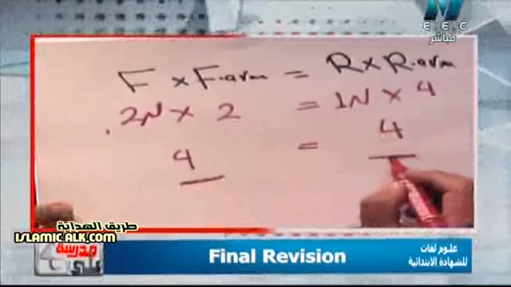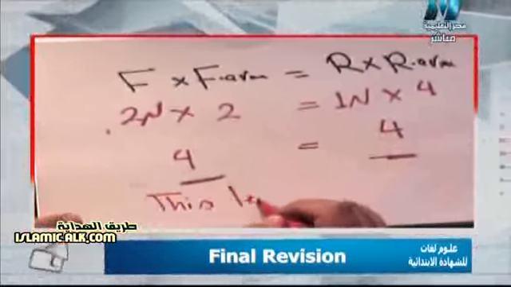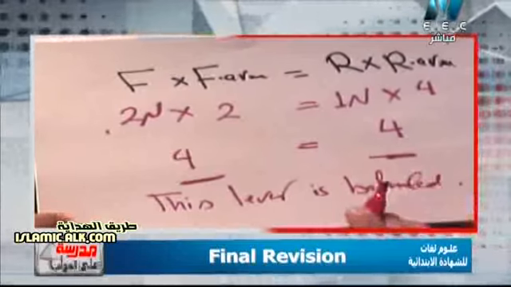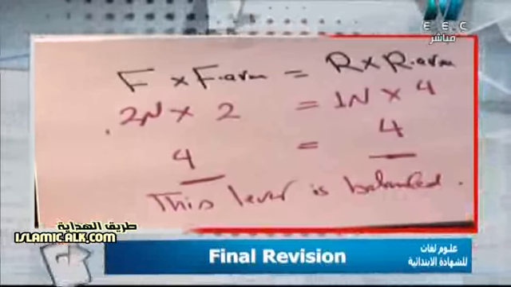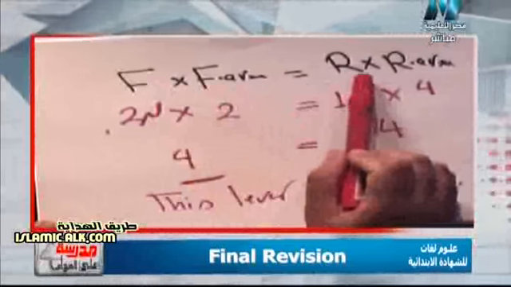So this lever is balanced or not? Surely this lever is balanced. Again, this lever is balanced. Why? Because the effort force by effort force arm equal the resistance force by resistance arm.